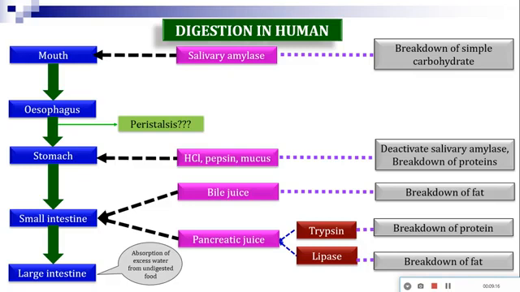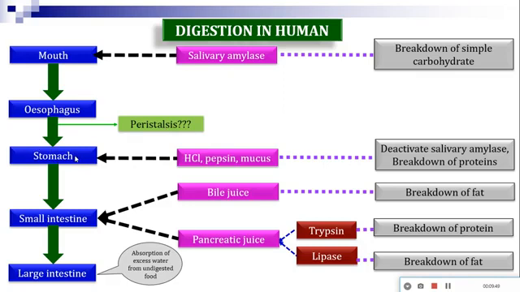That movement is known as peristaltic movement, and the phenomenon is known as peristalsis. Hope it is clear to you what peristalsis is: contraction and expansion of the wall of the esophagus, which allows the movement of the food towards the stomach. So that way, due to the peristaltic movement, the food will reach the stomach.